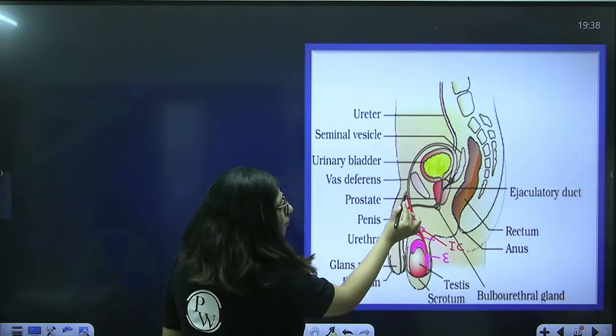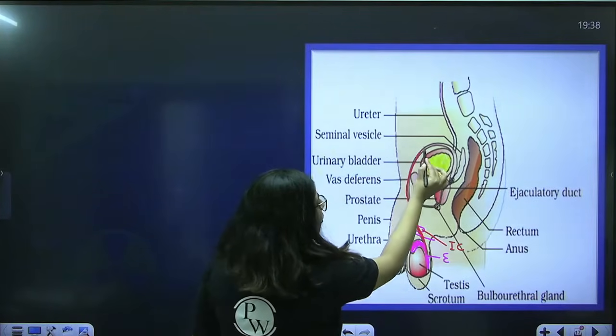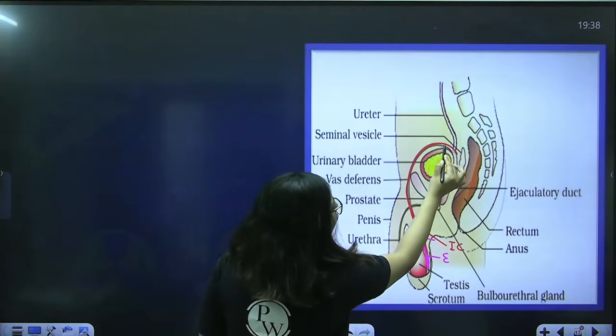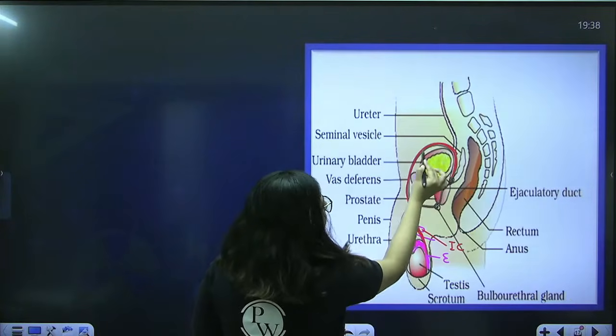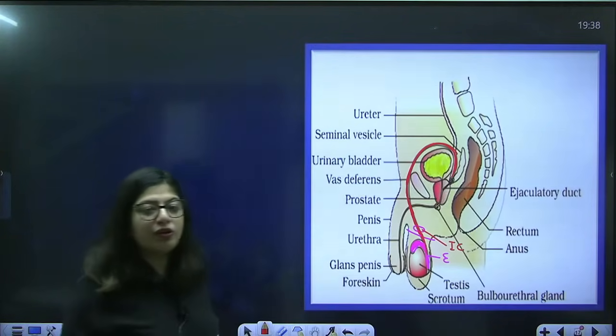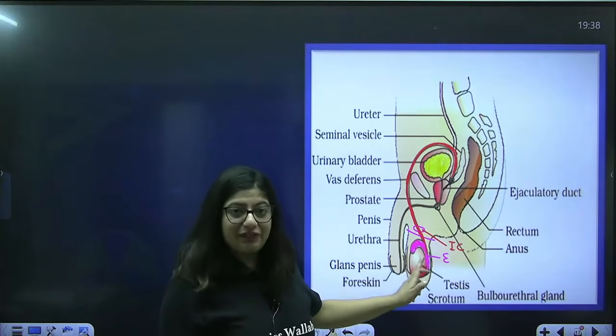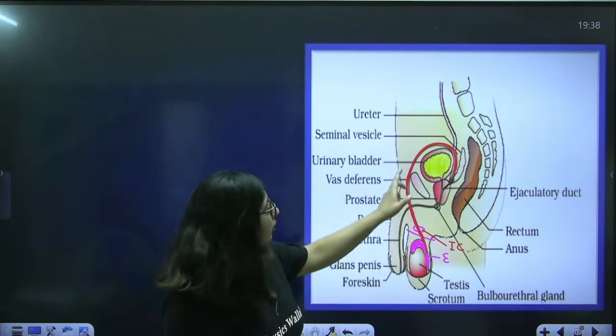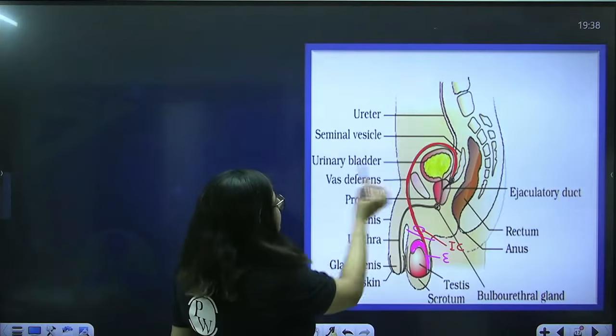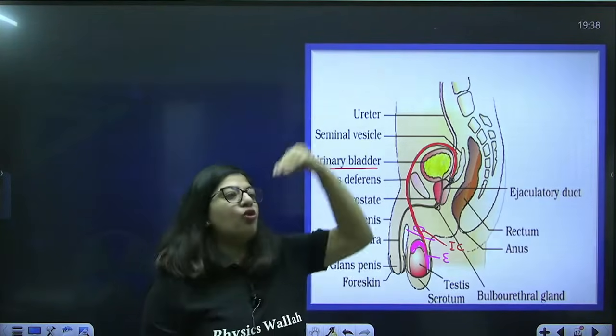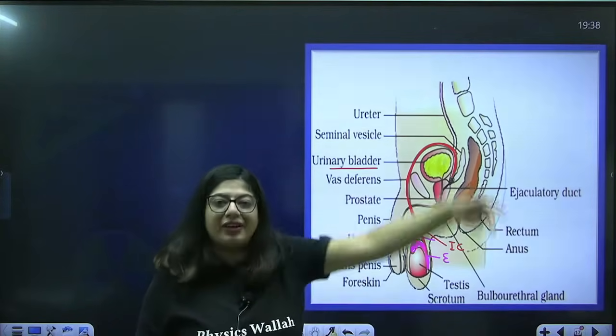It will move up, loop over the urinary bladder. You can see, follow it, loop over the urinary bladder. Can you follow that? Vas deferens is leaving the scrotal sac, looping over the urinary bladder. Loop over means to move above it.